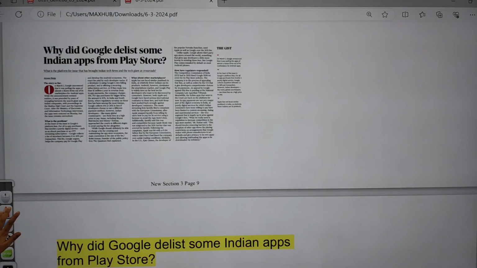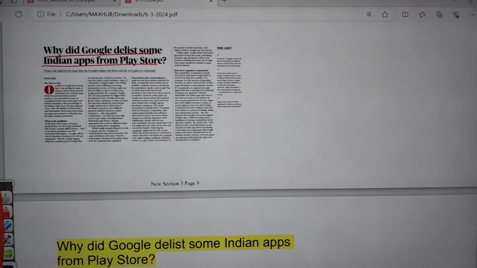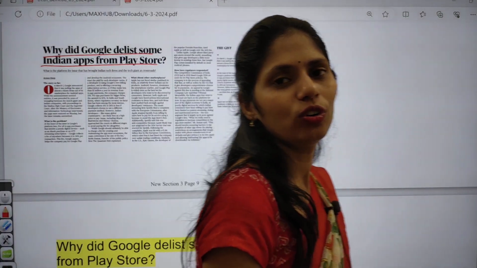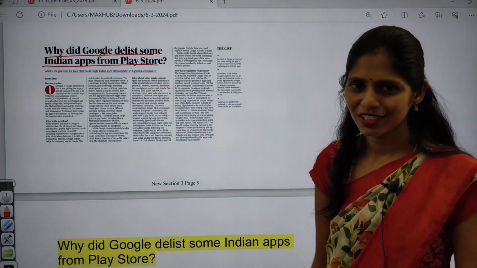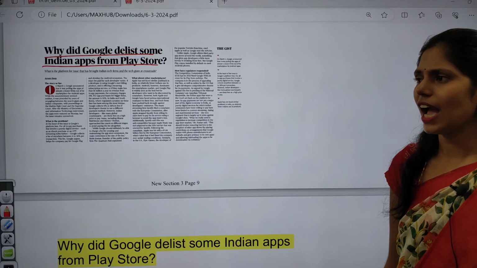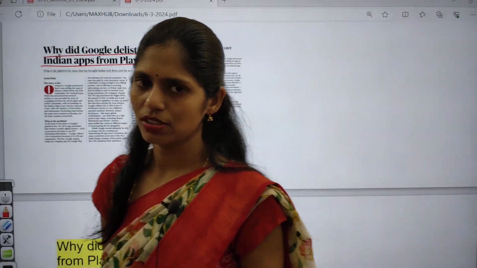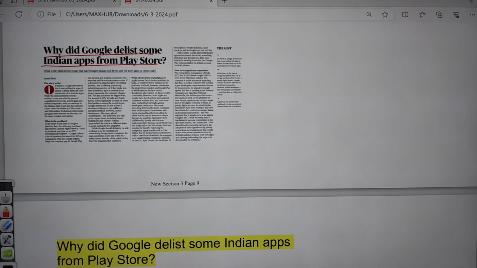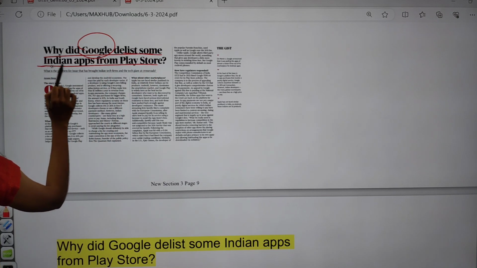The next topic is why Google delisted some Indian apps from the Play Store. Everyone who is using an Android phone will be using this app called Play Store. In the Play Store we have a number of options, like downloading different applications or apps. Now what happened here is, why did Google delist some Indian apps from the Play Store?